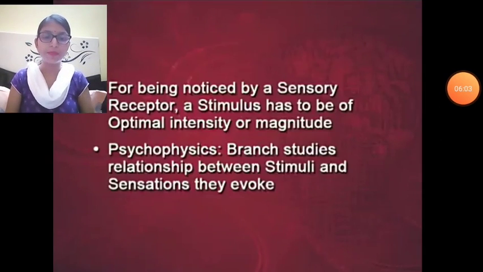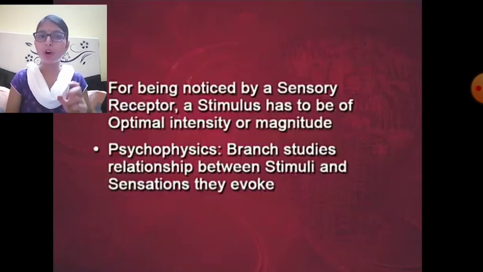So this is explained that for being noticed by the sensory receptors which are present on your sense organs, a stimulus has to be of optimal intensity or magnitude. एक ऑप्टिमल लेवल की इंटेंसिटी और मैग्नीट्यूड होना चाहिए. This is required, this is necessary, only then our receptors receive the signals.